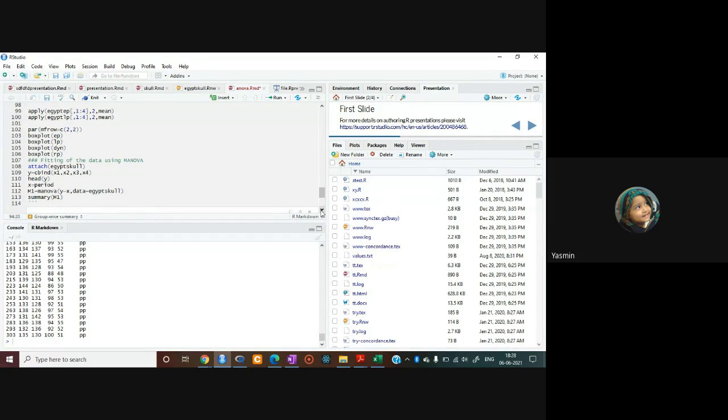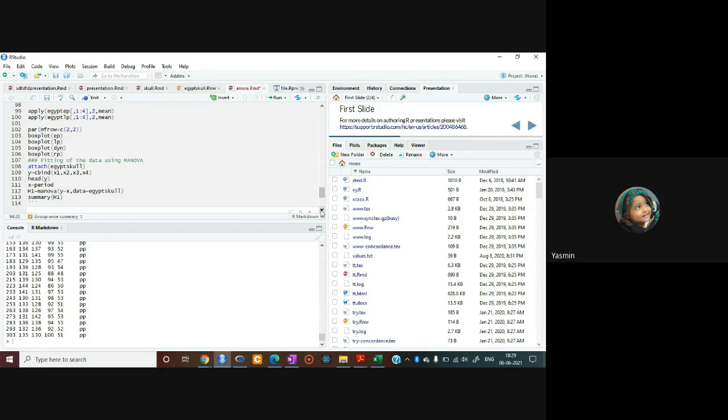तो फर्स्टली you have to attach your data by using the function attach. ठीक, अब हमें क्या जरूरत है, you can directly write this y function to your manova function, but I have assigned it earlier, यहीं पे पहले ही असाइन कर दिया है। तो जो रिस्पॉन्स वेरिएबल मैंने बताया था, रिस्पॉन्स वेरिएबल क्या है हमारा, the measurements of the male skull represent the response variable and periods represent the explanatory variable, and what is the general notation for this, response variable is usually denoted by y and explanatory variable is usually denoted by x।